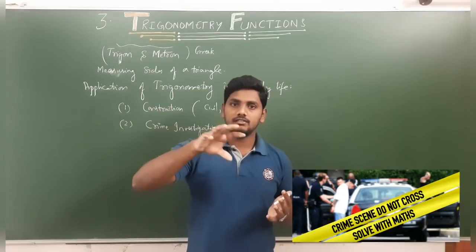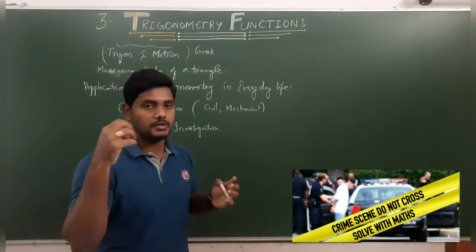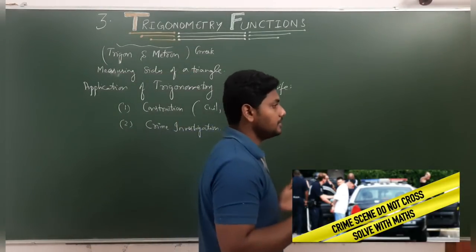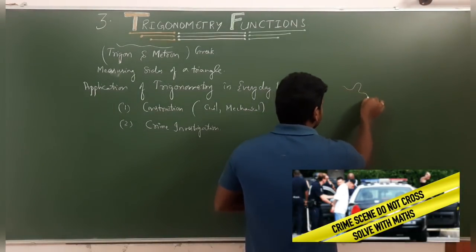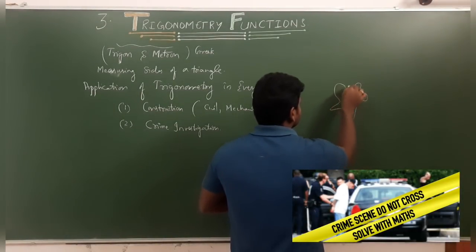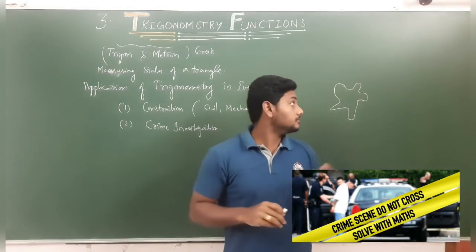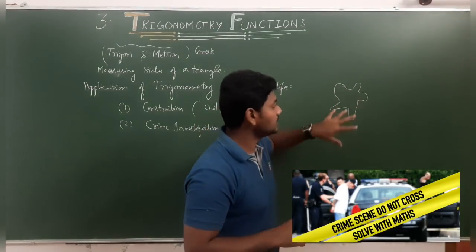From those apartments they select a floor and shoot from a long distance. After that a person dies, and whenever the police come, they draw a figure of the body, and through that they investigate.